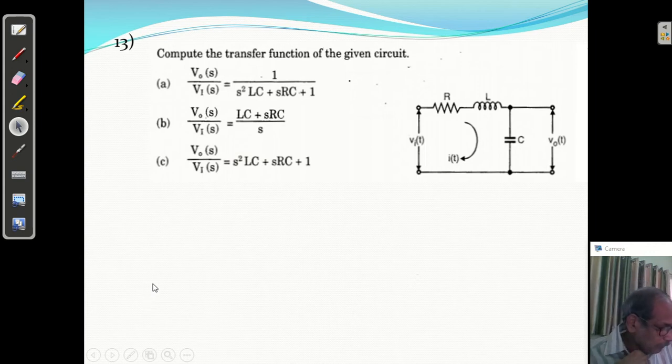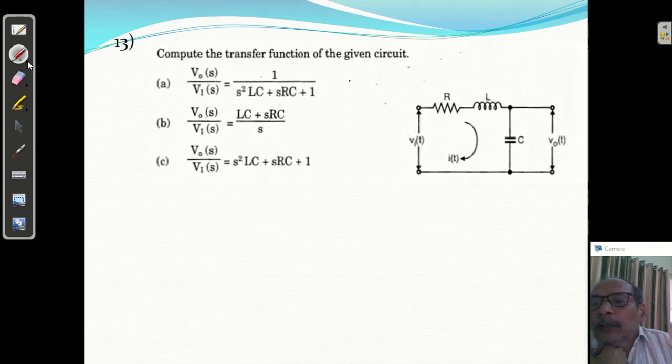Compute the transfer function of the given circuit. Okay, so we have been given this circuit. First of all, if we neglect the initial condition, we are going to find the transfer function, right? So neglecting the initial condition, we have to draw the transform diagram.